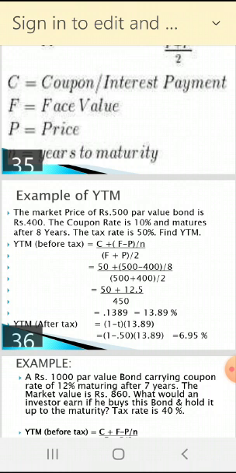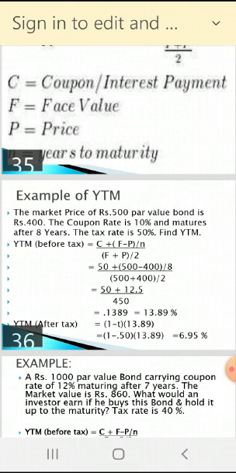The tax rate is 50%. Find YTM, now YTM before tax and YTM after tax. Whatever return you are earning on your investment, that is taxable. Taxable means you have to pay whatever the current tax is. Here the tax rate is given as 50%. So you have to subtract that 50% tax from your total return, whatever you are going to earn.